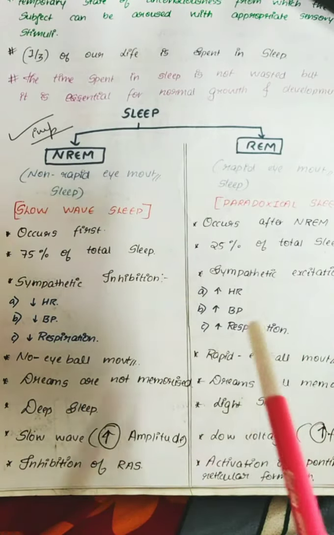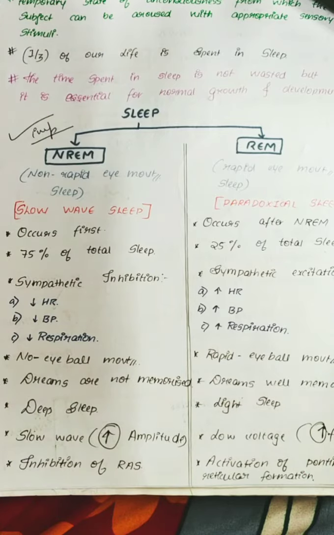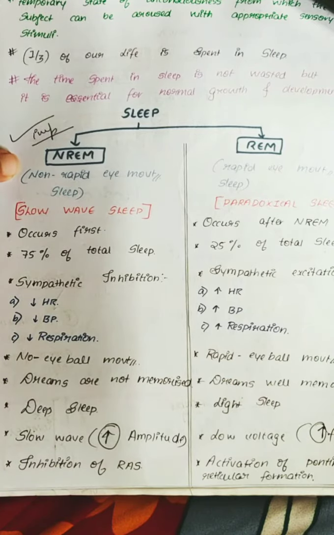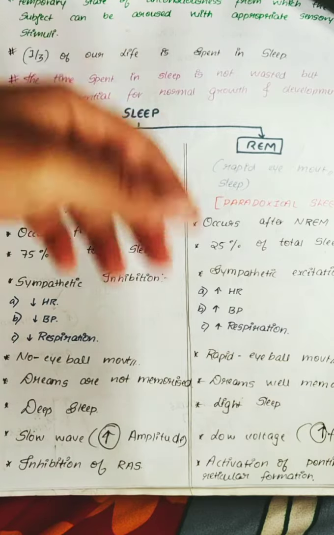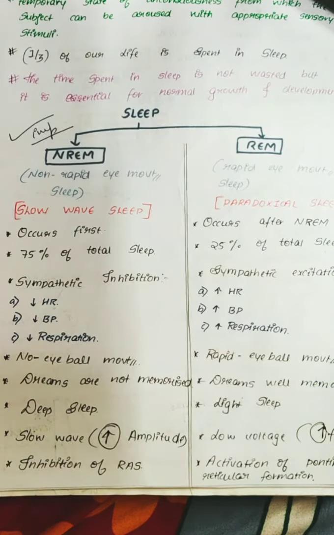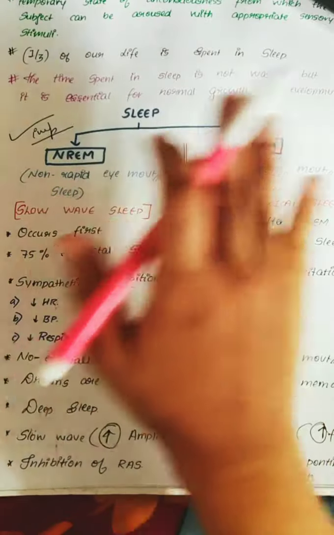So NREM sleep is a deep sleep, whereas REM is a light sleep. Here there will be an increase in frequency and a decrease in amplitude. So there will be an increase in frequency, low voltage, and a decrease in amplitude. It is activated by the pontine reticular formation. You will study the pontine reticular formation in the special senses and the later thalamus and hypothalamus chapters. So this was the difference between NREM and REM sleep.